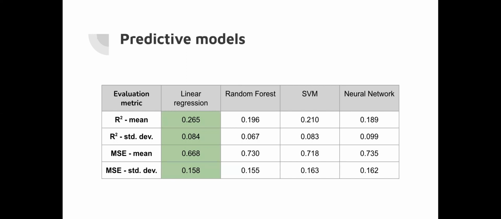For the models, we chose four different models: linear regression, random forest, support vector machine, and neural network. For linear regression, as we saw in the previous slide, there was a high correlation between features, so we figured it would be better to use a regularization method. We used the ridge method to penalize some features and reduce redundancy. We used grid search to find the best alpha for the ridge method.